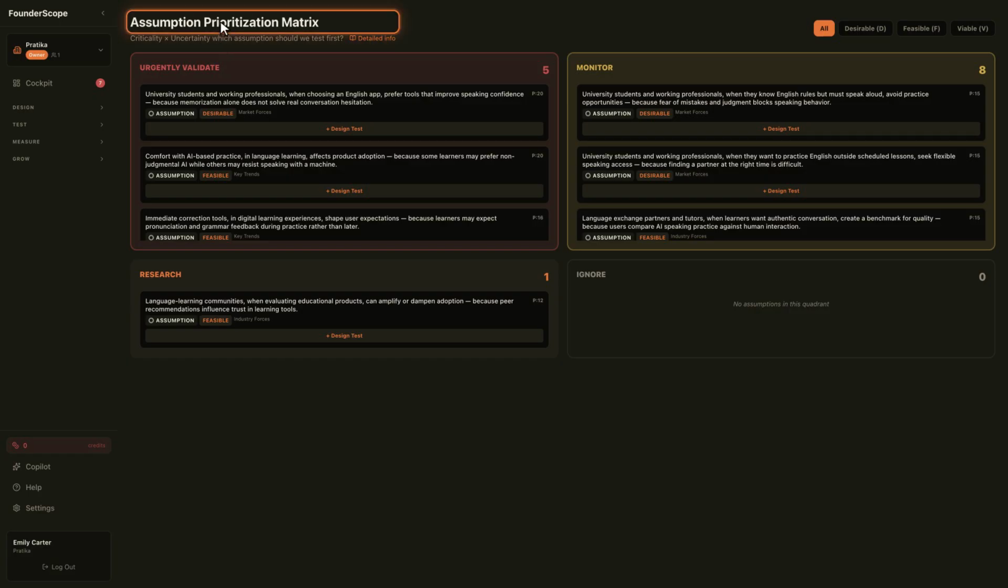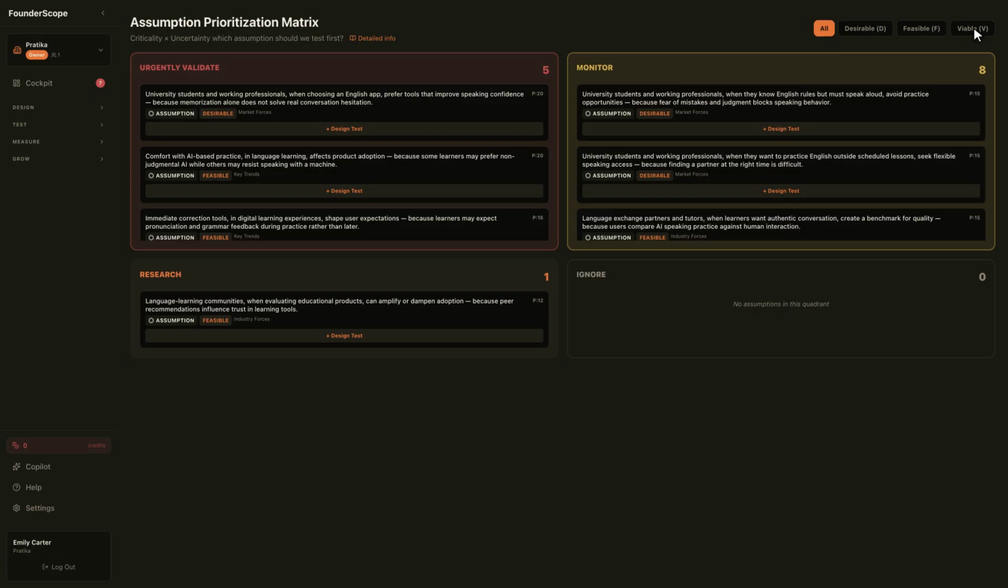The matrix tells you. At the top, you see 3 filters: desirable, feasible, and viable. These show which risk dimension an assumption belongs to. Desirable, meaning desirability. Does the customer actually want this? Feasible, meaning feasibility. Can we build it technically? Viable, meaning viability. Is this business profitable and sustainable? With these filters, you can examine, for example, only demand-related assumptions, or only the financial ones, separately. Now let's see the 4 quadrants one by one.